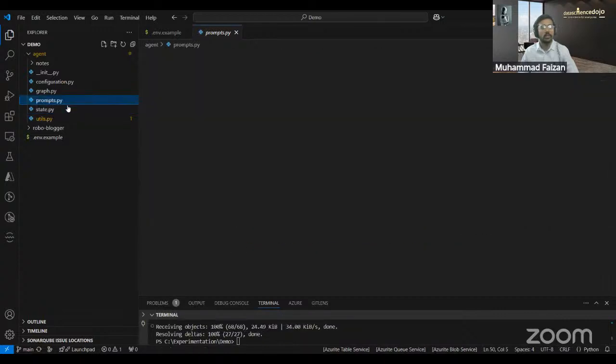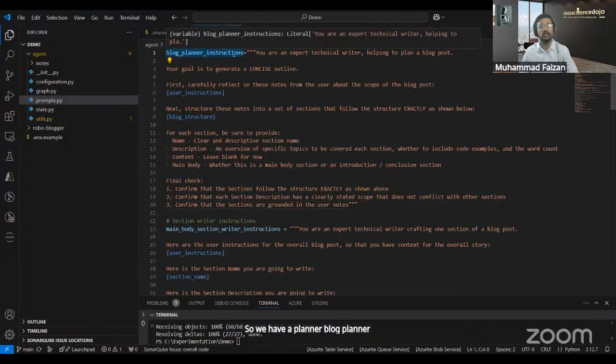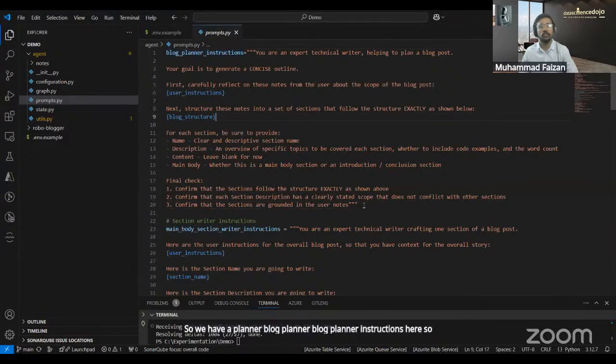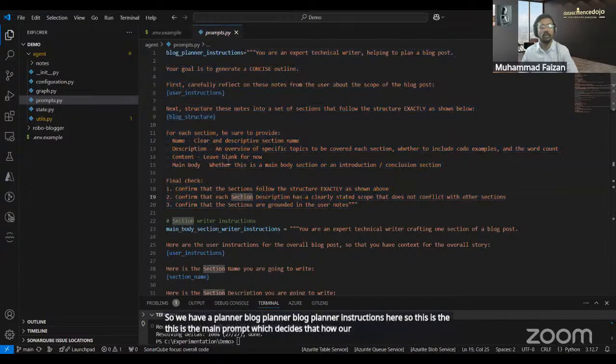Now let's look at the prompts. Okay, so prompts are the building blocks of our LLM, right? As they actually tell the LLM what to do, right? So we have a block planner instructions here. So this is the main prompt which decides how our blog will be structured and how it will be planned.